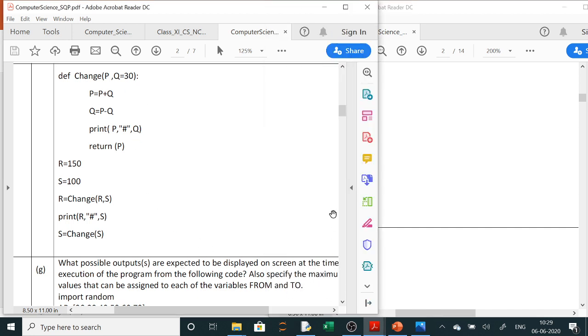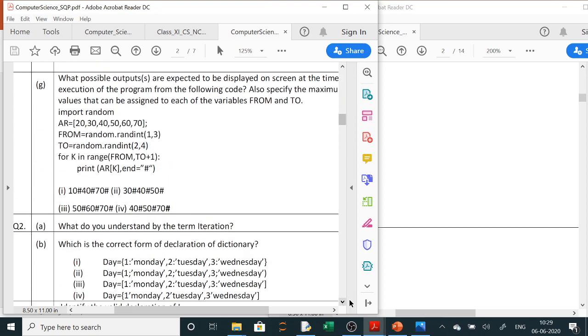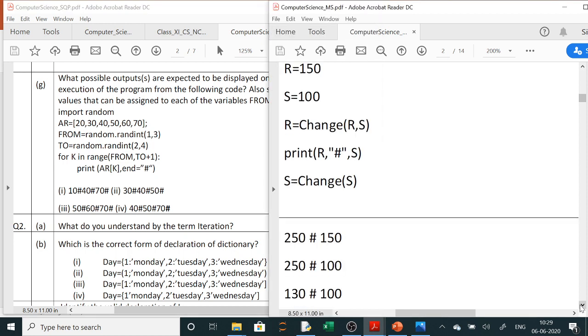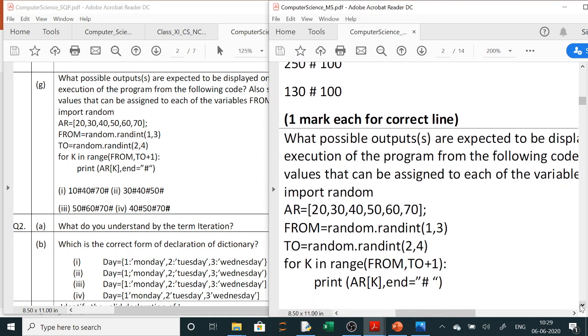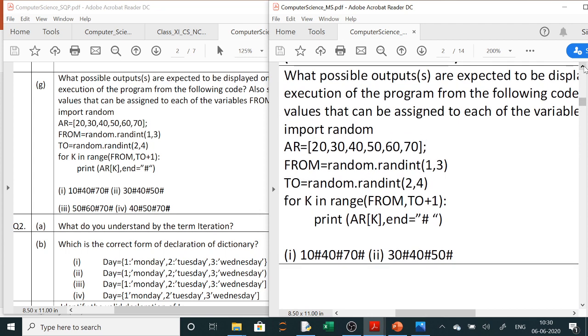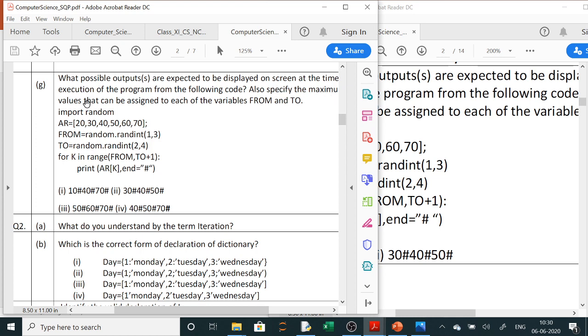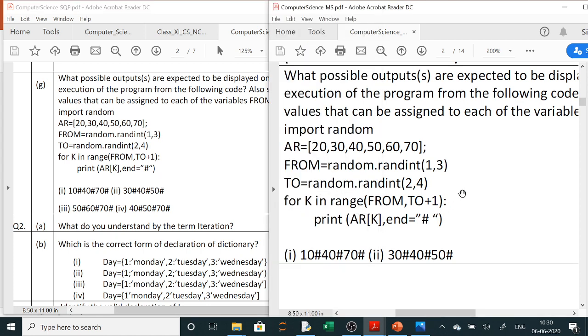Next question. What are the possible outputs of this? Now here one random question is asked. This pattern will remain the same throughout. So here for 1G, a random question is asked. Clear? Now what possible outputs are expected to be displayed? So here you have to calculate and from the options you have to check which outputs are correct. More than one output can be correct. And then you have to print some values. So specify the maximum value of FROM and TO. This is also asked. So here I have to calculate the maximum value of FROM and TO.